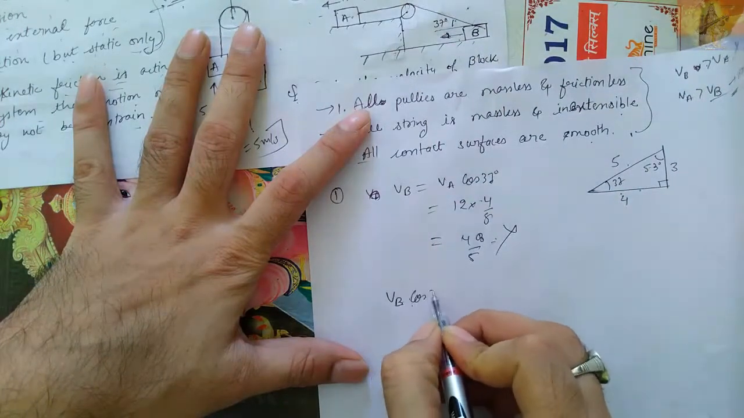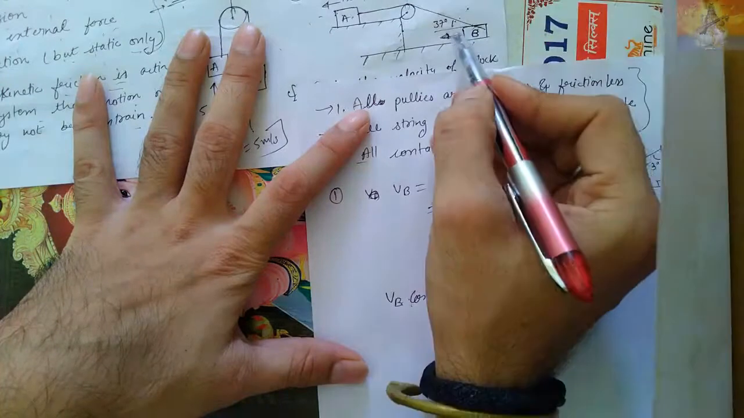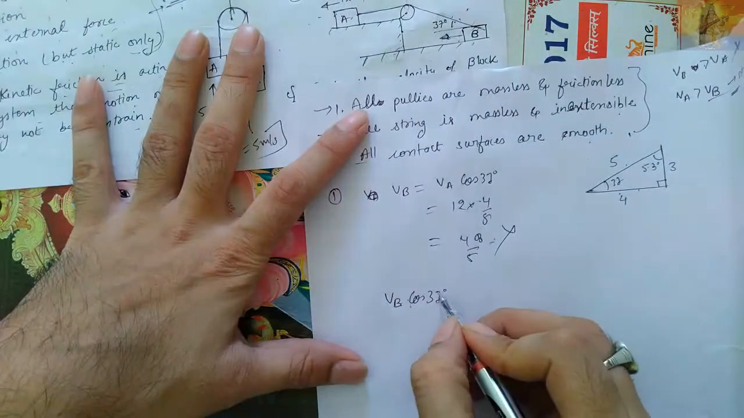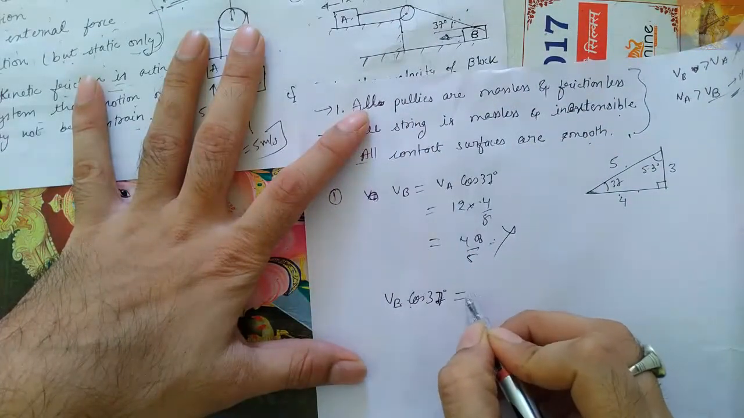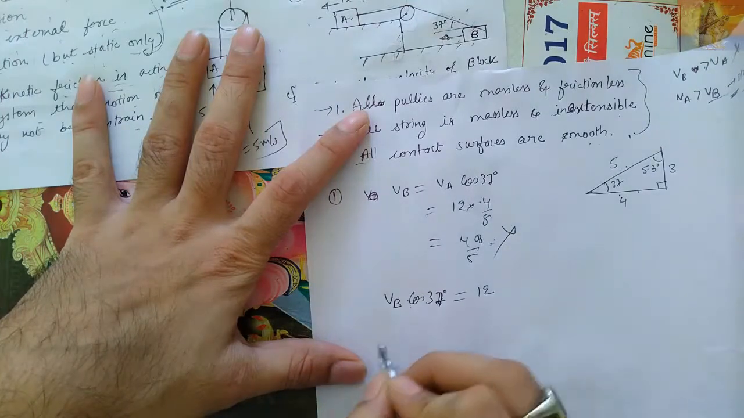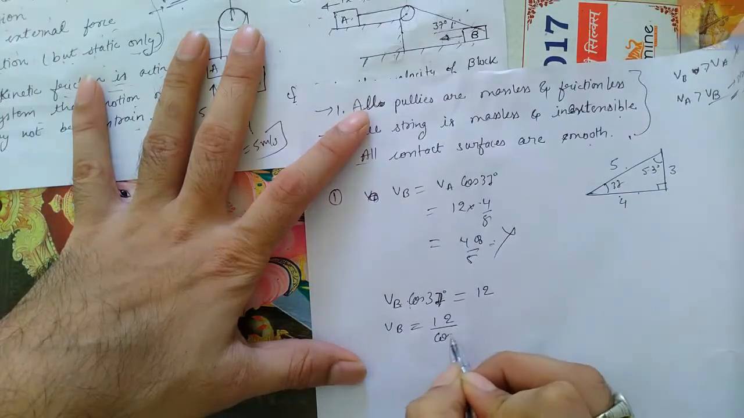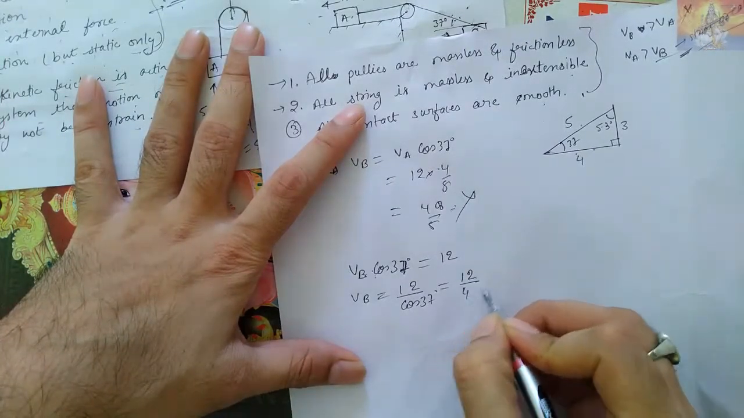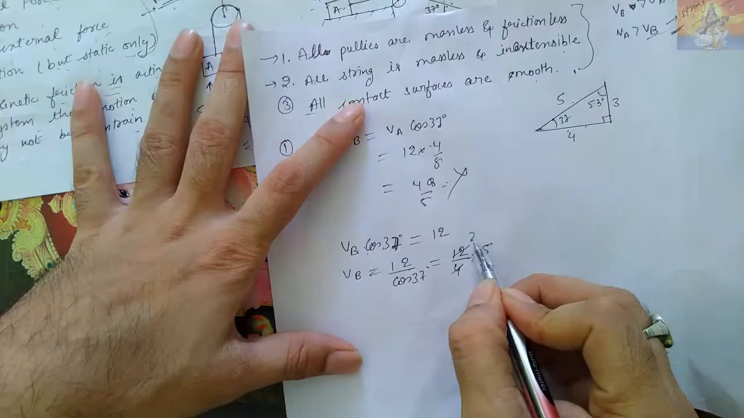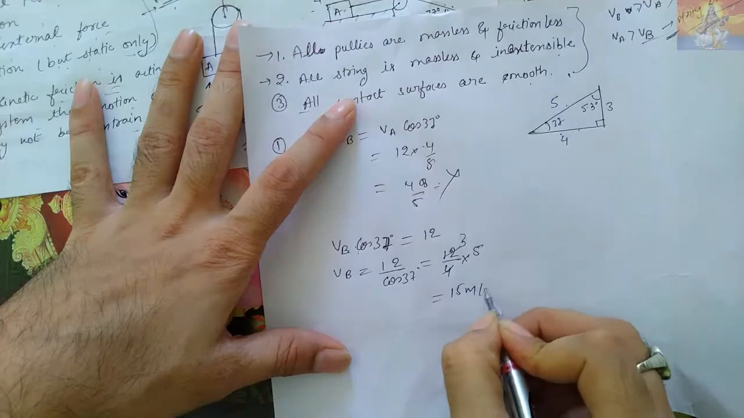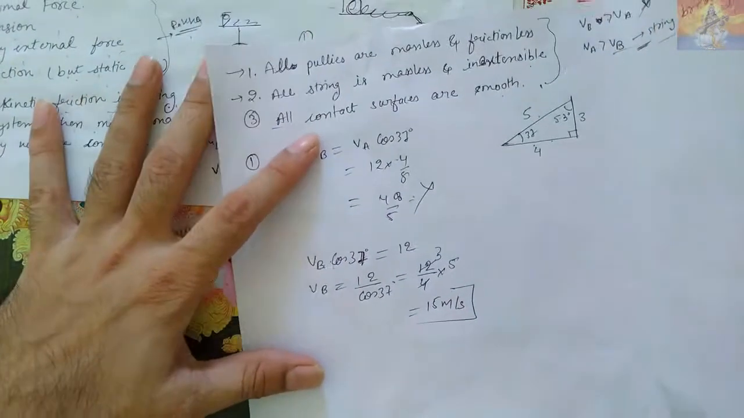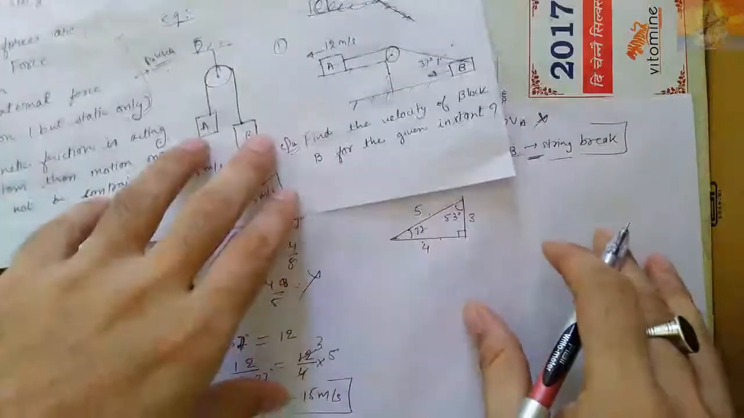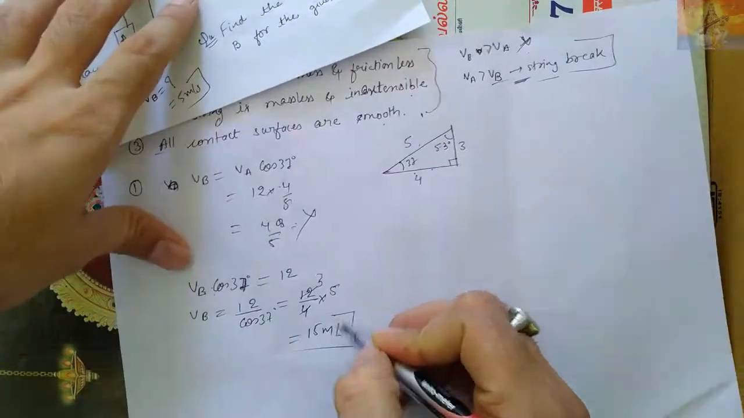VB cos 37 degree in this direction, and this is equal to the velocity of the rope or string. So that will be equal to 12. So VB is equal to 12 by cos 37, that equals 12 into 5 by 4, which equals 15 meter per second. So here it will be 15 meter per second, not this.